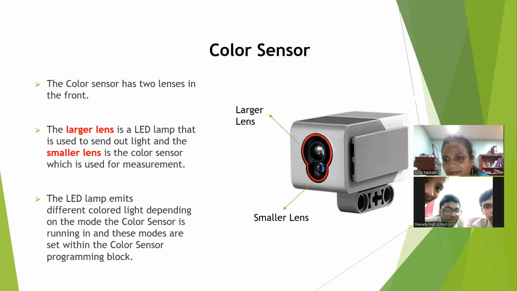Rishi is standing. Ask Rishi. Ma'am, can the larger lens project any color? Three colors. It depends on the mode. Red, green, and blue. Depending on the mode we select. Okay. The smaller lens is the color sensor. It will measure the color. I told you about the modes, right?